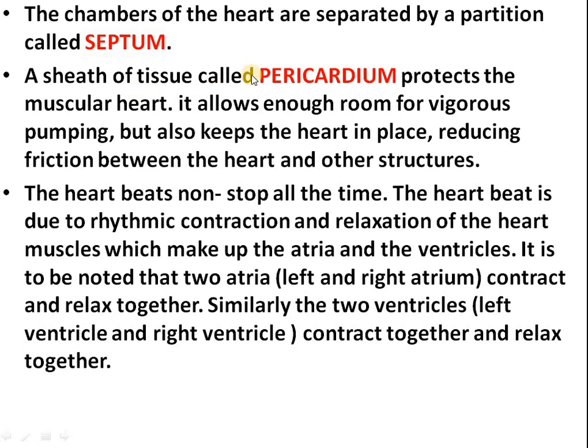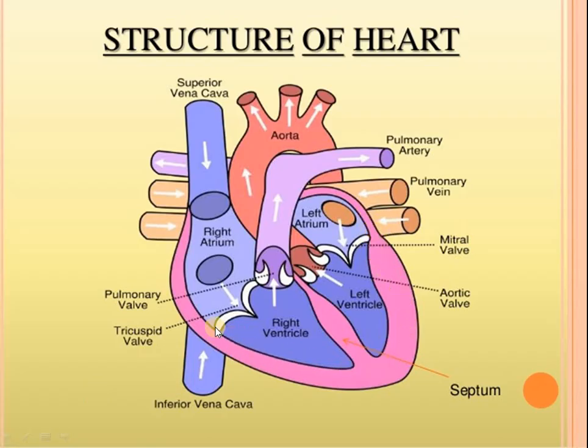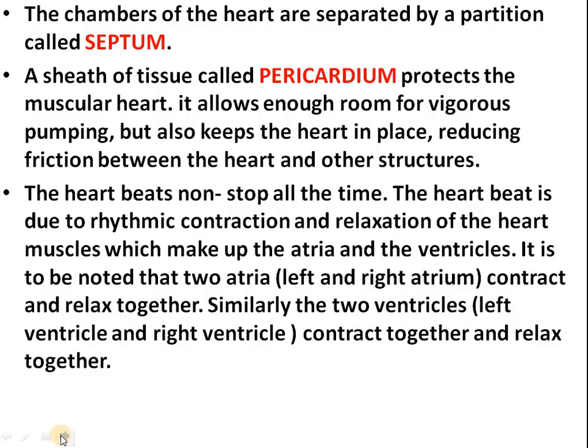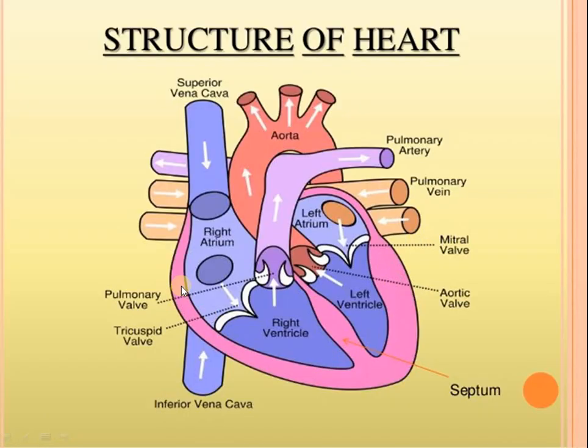A sheath of tissue called pericardium protects the muscular heart. It allows enough room for vigorous pumping but also keeps the heart in place, reducing friction between the heart and other structures. You can see here the pericardium, a sheath of tissue, is present over here, which protects the heart, and it also helps in keeping the heart at its place even though it beats or pumps vigorously. Fine, it provides protection to the heart.